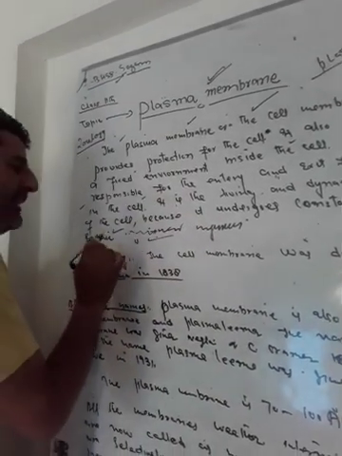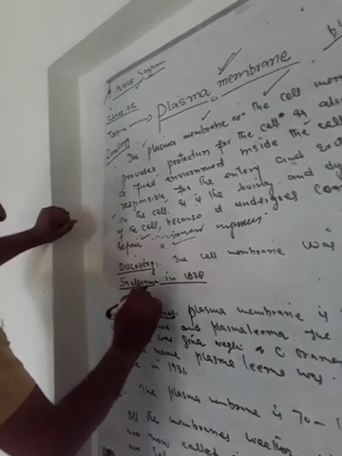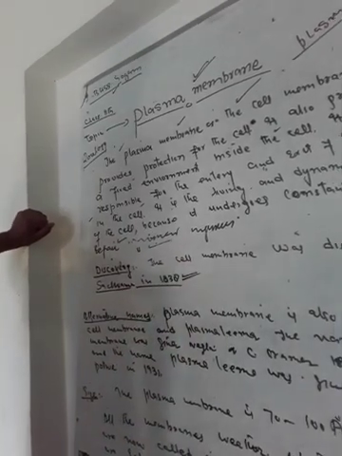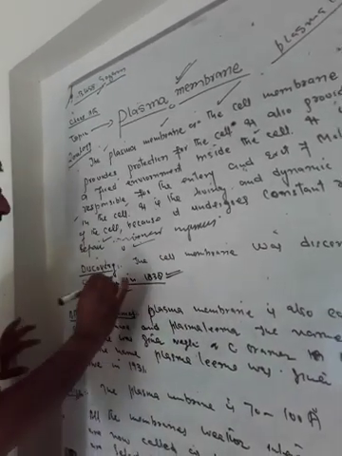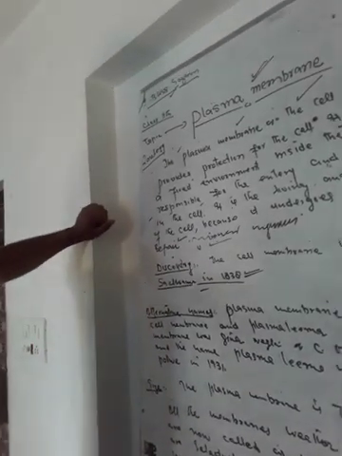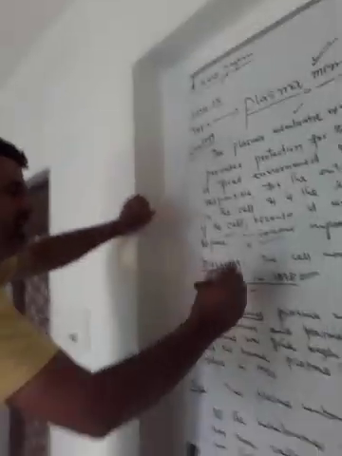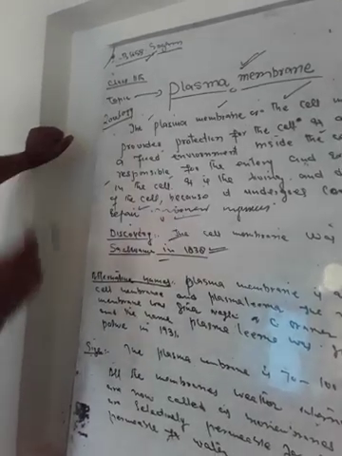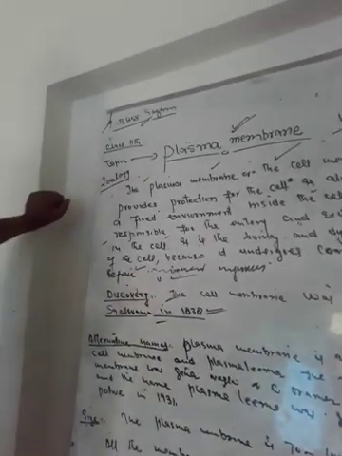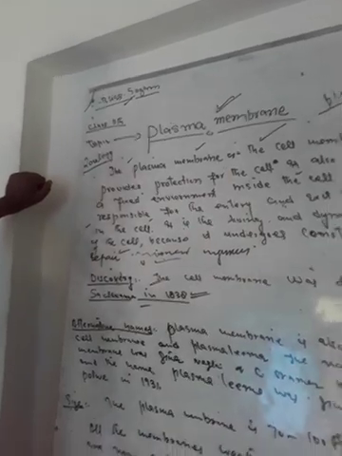Dear students, if we talk about the discovery, the cell membrane was discovered by Sachsman in 1838. This date may be noted. Then we talk about its alternative names, and I have already told you in the beginning of the lesson that it is also called plasma membrane, also called cell membrane, and also called plasma lemma. Plasma membrane is also called cell membrane and plasma lemma.